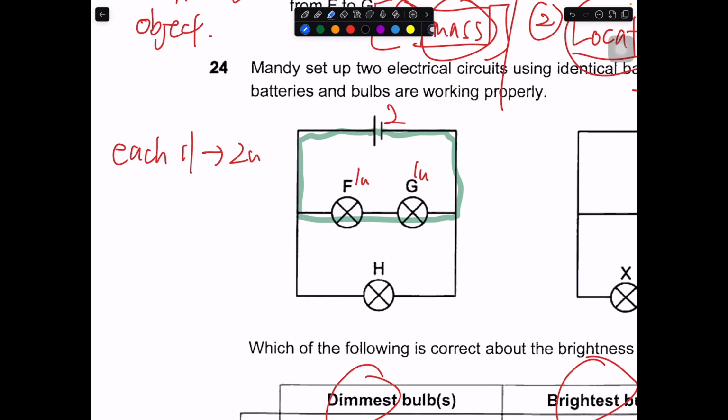Let me use another color. There's another electricity going through in the blue color. The electricity going through the blue color is also 2 units because it's in parallel. Only one light bulb is using the blue color, right? Only H is using the blue color, so this will be 2 units. So over here, you get 2 units of brightness, and 1 unit of brightness for F and G each.